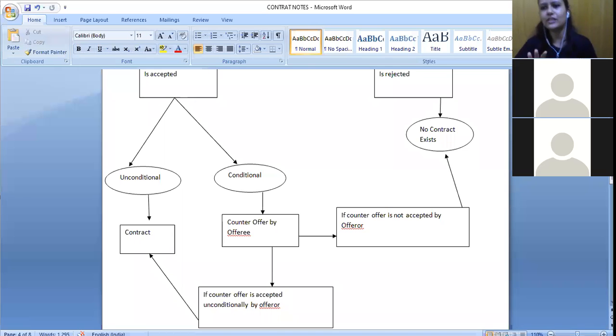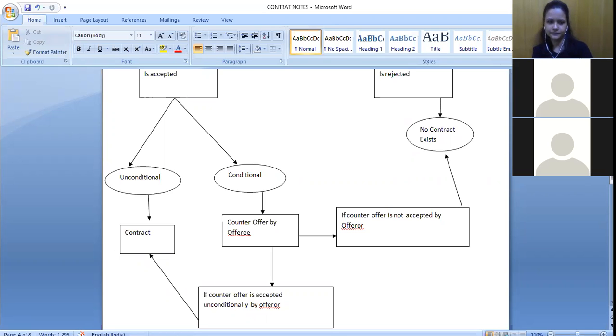So for a counter offer, you can just remember whatever I am saying: you are not accepting it as it is. You are putting certain other conditions and you are giving me another offer. At the same time, making the same kind of offer because of coincidence is not a counter offer. It is when you know about my offer, then you put certain other conditions to it.